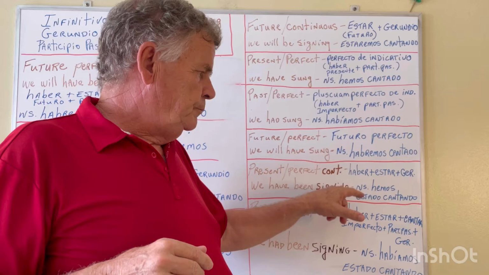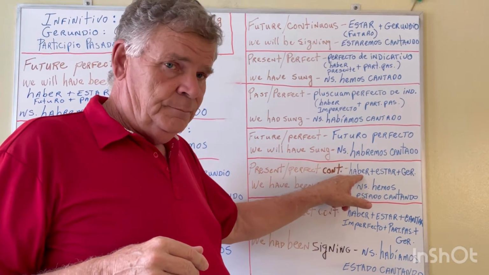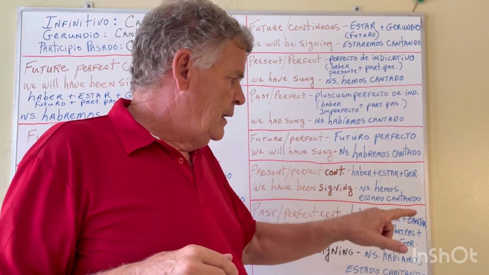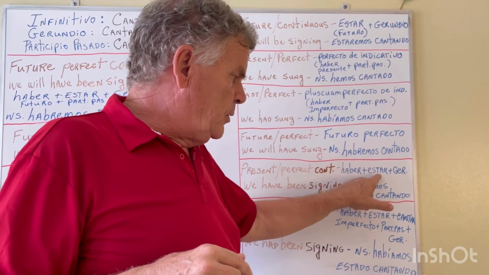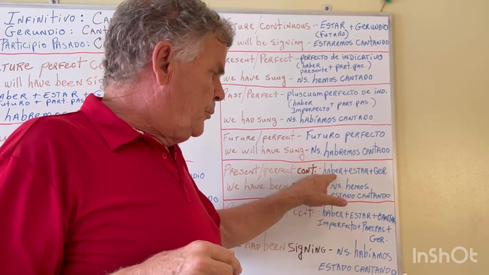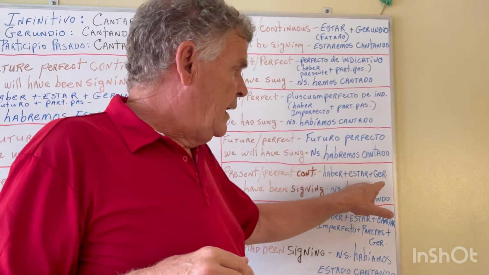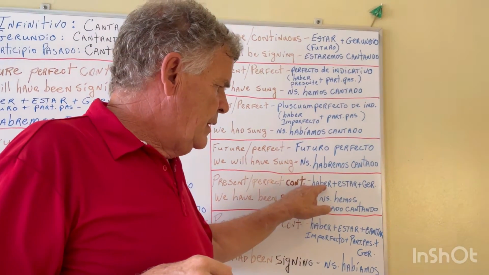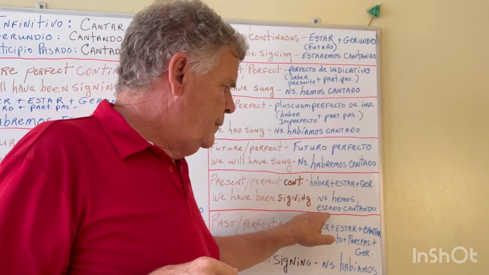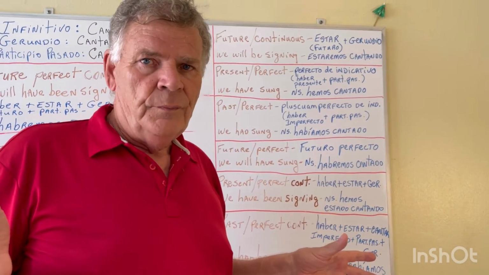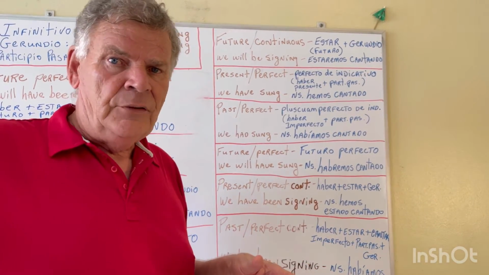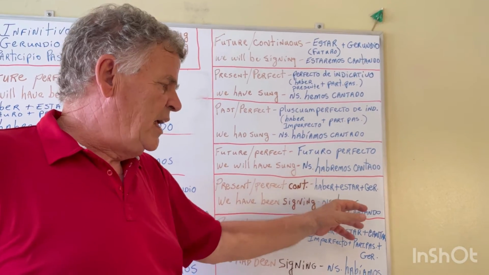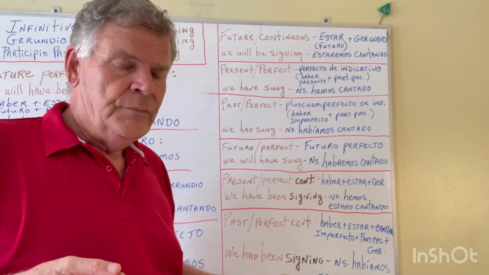In Spanish, we use haber, we use estar, the past participle of estar, the present tense of haber, and the gerundio. So, hemos estado cantando. Hemos estado cantando. Okay? We have been singing. Nosotros hemos estado cantando.